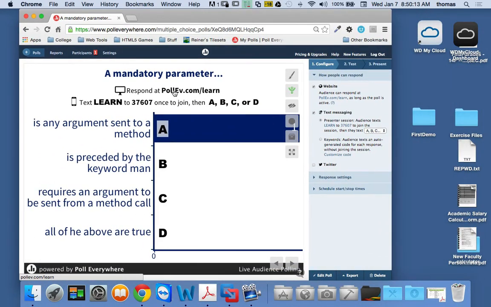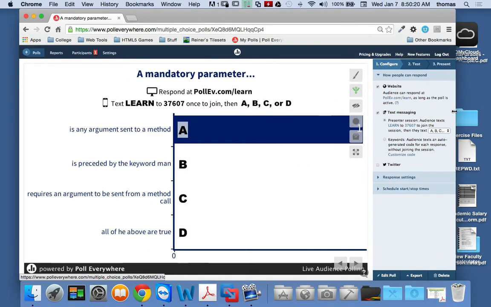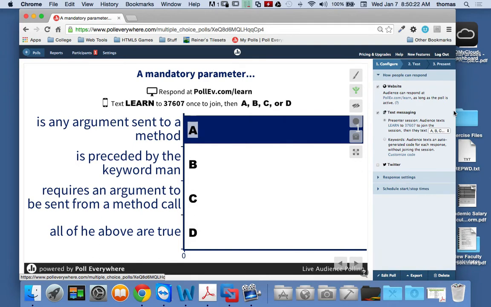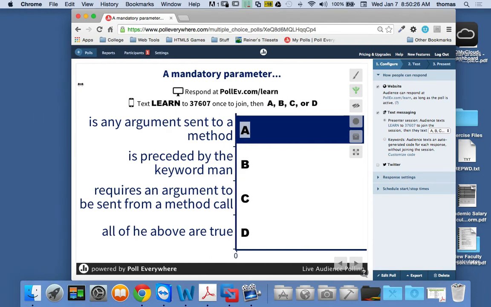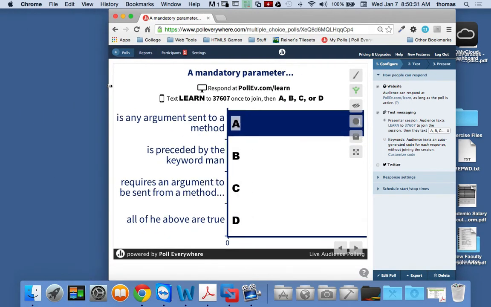But you can also go to pollev.com/learn. If you can't see it here, you can always go there and do it without your cell phone. See if you can see it now. Of course you cannot. This is going to be a challenge. We're going to fix this. I'm going to make sure this is done. This is fixed. How about that?